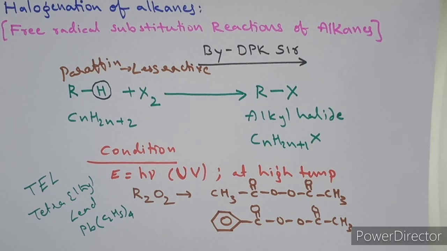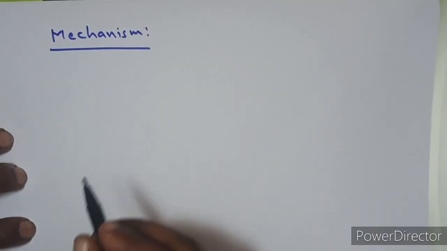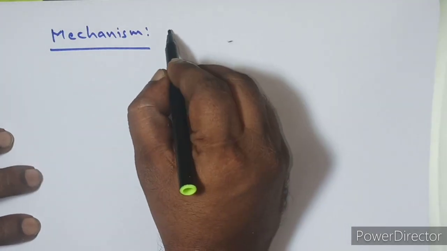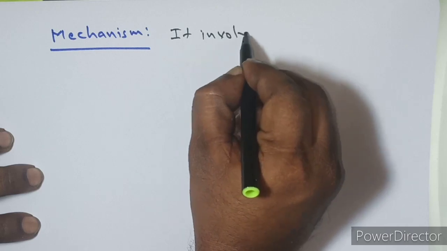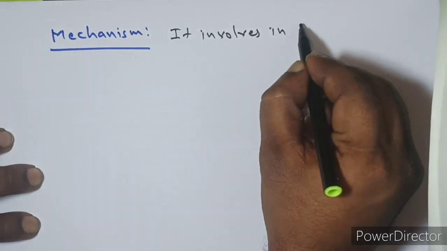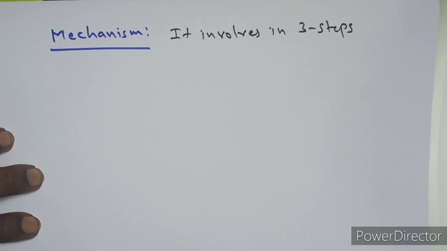Now we will go to the detailed explanation with the mechanism of this halogenation of alkanes. Then we will come to know why it is called a free radical substitution reaction. Let us enjoy it, guys. Let's see the mechanism of this reaction. This reaction involves 3 steps, guys. Let's see what all the 3 steps are, one by one, in detail.